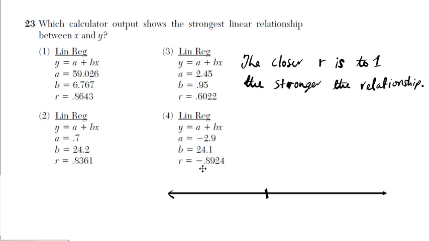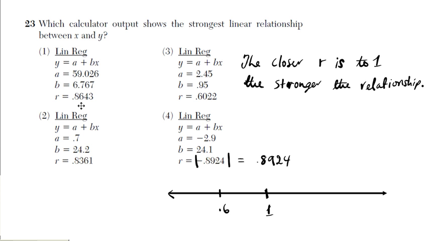So for this one right here, R equals -1. I'm going to take the absolute value because we don't really care about the sign. We care about the number, right? So this is going to be 0.8924. If you look at all these numbers, which one is closest to 1? This is 1 right here, 0.6. Oh boy, 0.6 is far away.